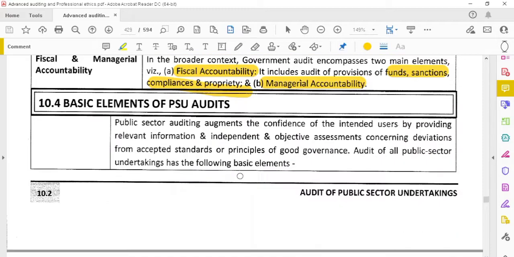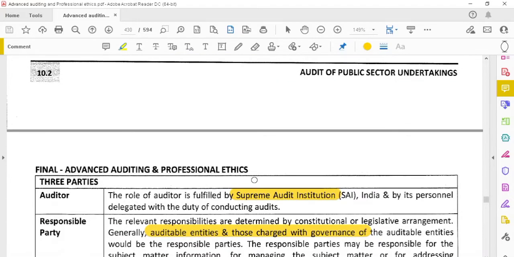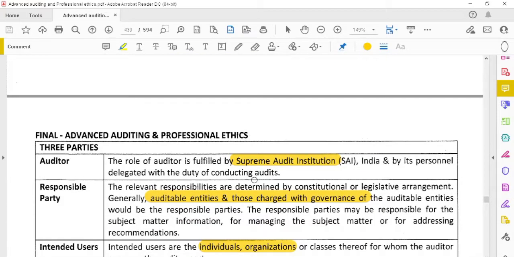Okay, next, what are the basic elements of the PSU audits? So first, there are three parties involved in this. First one is the auditor. Second one is the responsible party. Responsible party is like the management. And then the intended users. These three parties are involved in the audit of the PSU.